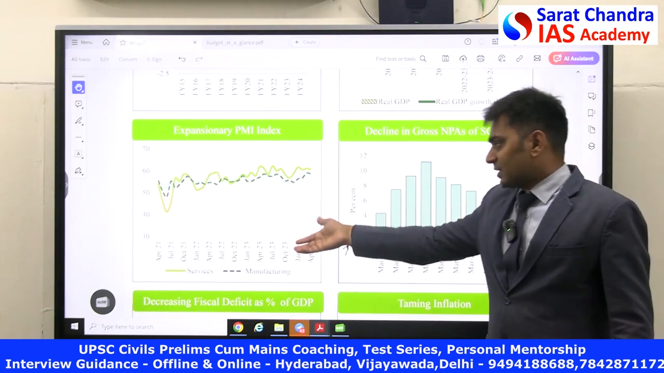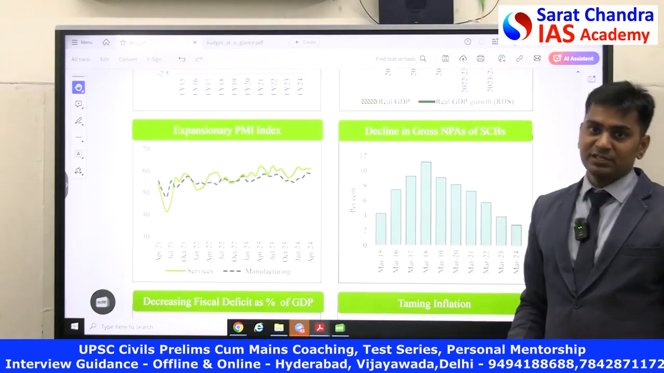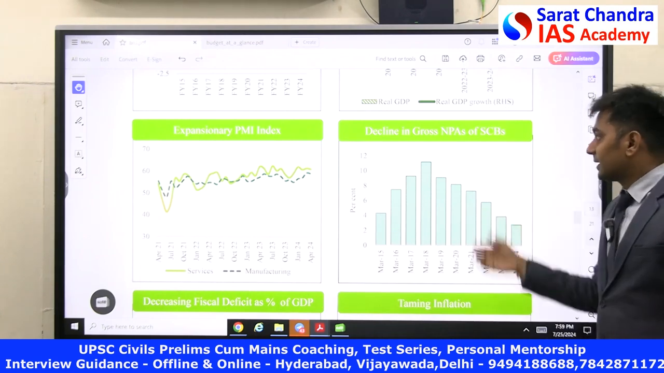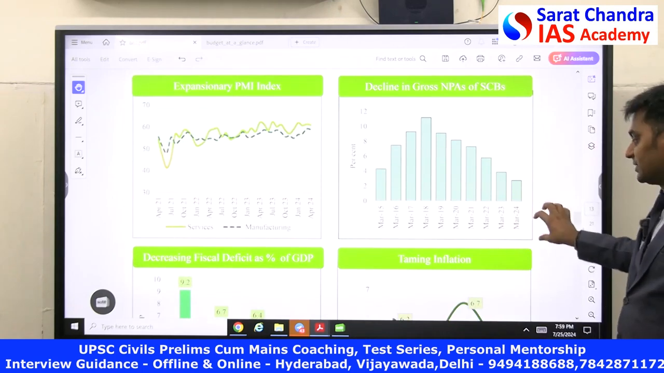The Purchasing Managers Index for services and manufacturing is given. The only thing is who releases this data. This is released by HSBC. Decline in gross NPAs of scheduled commercial banks is another important thing from this data.